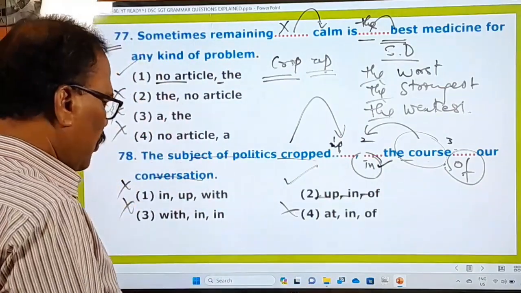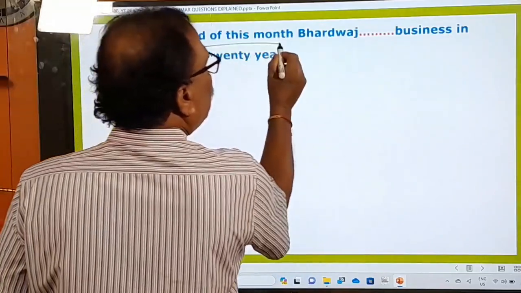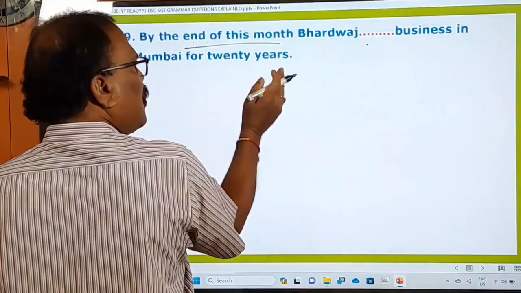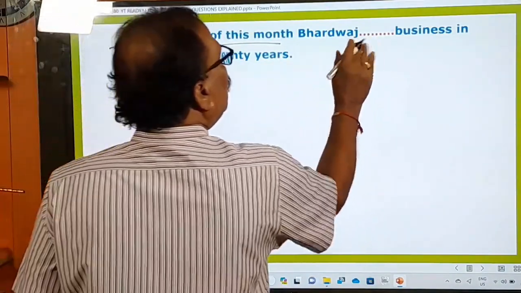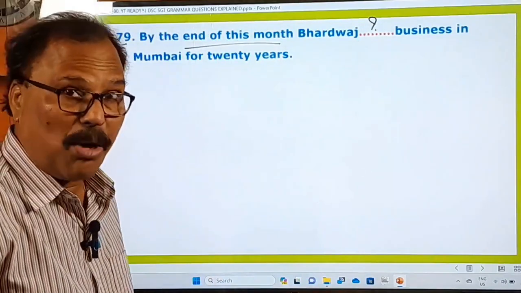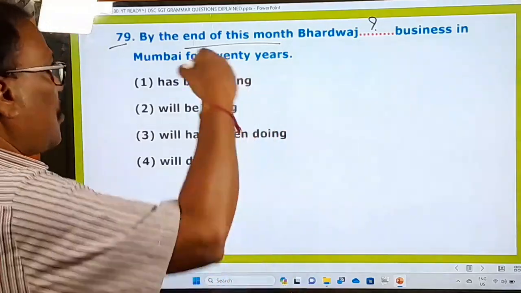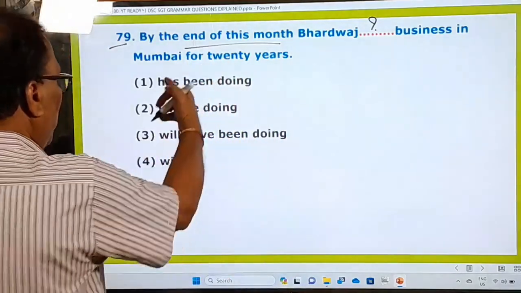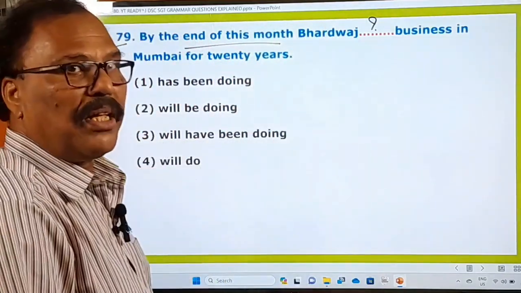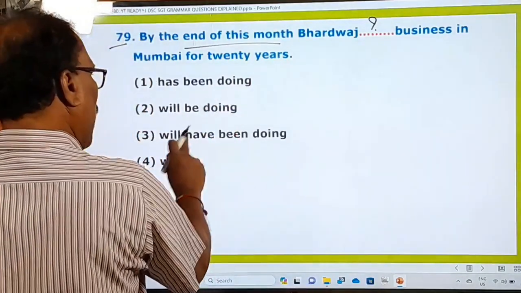Okay, now let's go to the next question. Now the 79th one is there. By the end of this month, Bharadwaj dash business in Mumbai for 20 years, right? And what to use in this blank? And let us see the options. And what is this question about? That's very important. Unless we see the options, we cannot understand what this question is about. So here, if you have seen all these options, you understand that this question is all about the use of the correct tense, right? So has been doing, will be doing, will have been doing, will do.